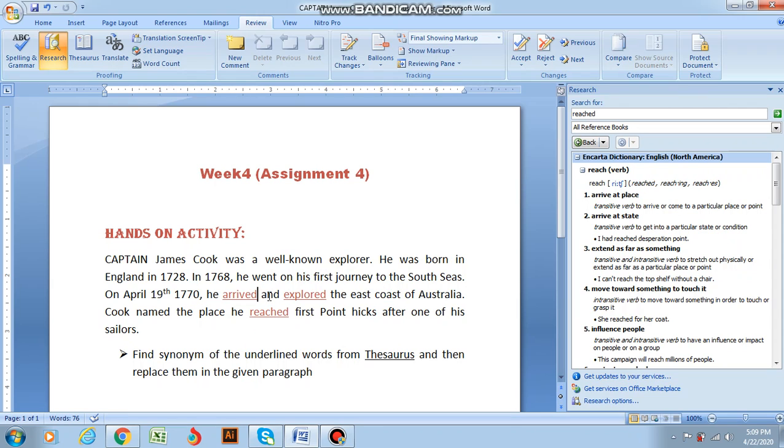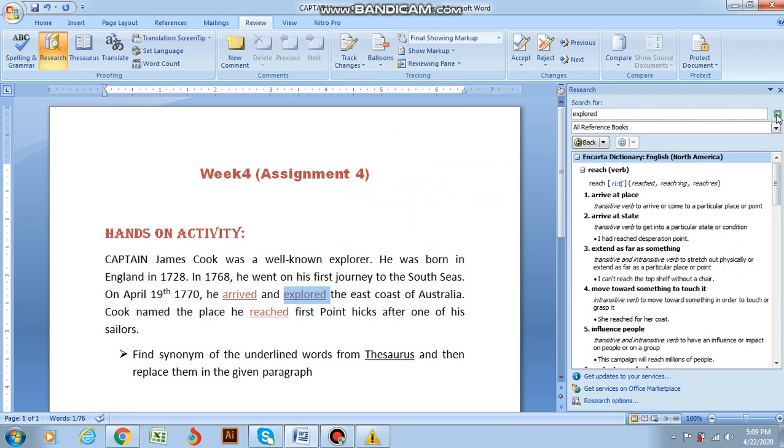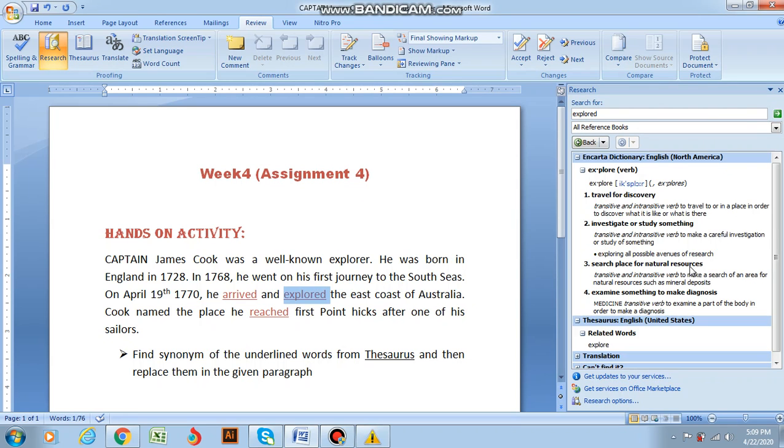He arrived. I'm not going to write arrive because according to the sentence I'm going to use the word arrived. He arrived and explored. Again, Control C and Control V it. Explored. We can use the word discover over here.